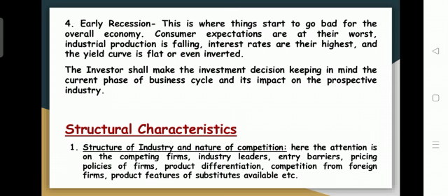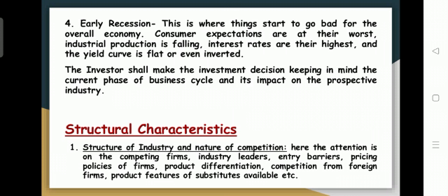Your business entity under the industry will be going on in a very bad condition. Particularly, we can consider this the stage where the demand for the particular product and the earnings of the companies are going on in a very declining manner. For example, there was the black and white TV before. There is a decline of the black and white TV, and there is an innovation of a new product, the color TV. The consumer changes in preferences will be there in this stage.